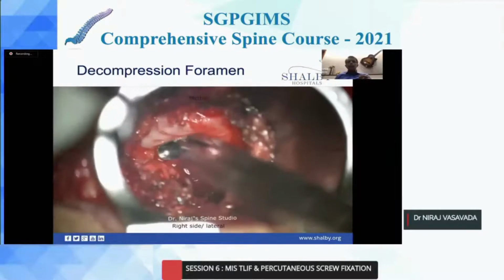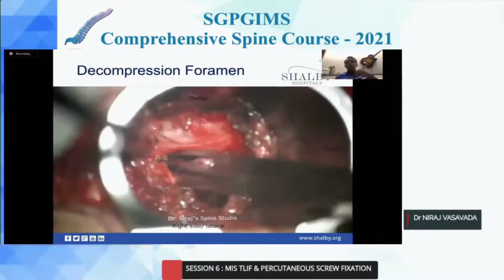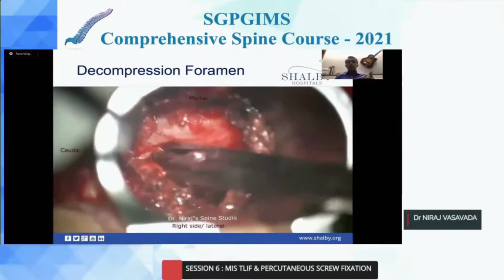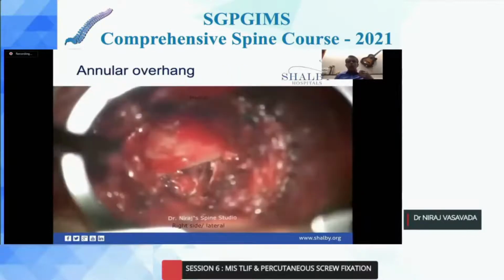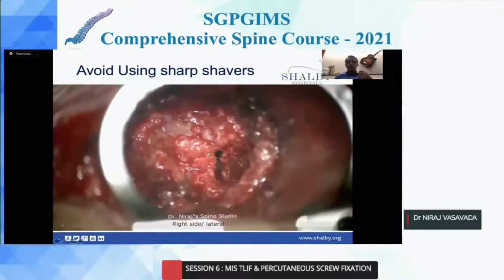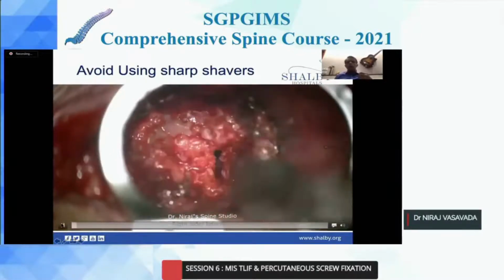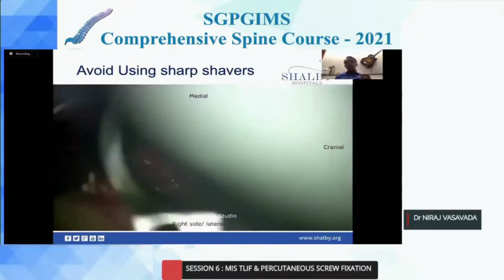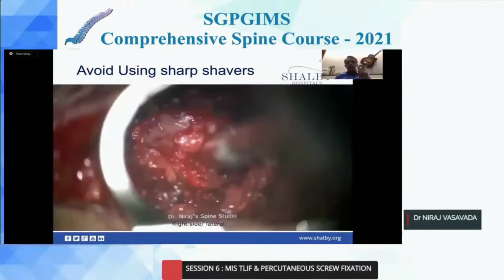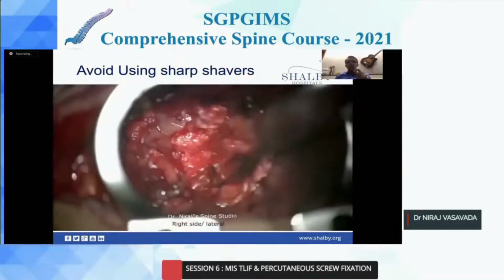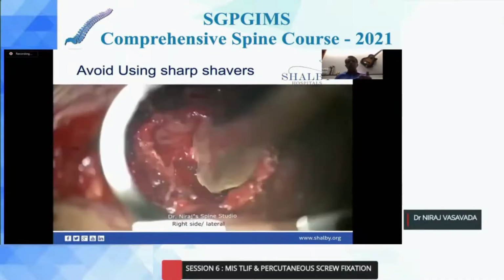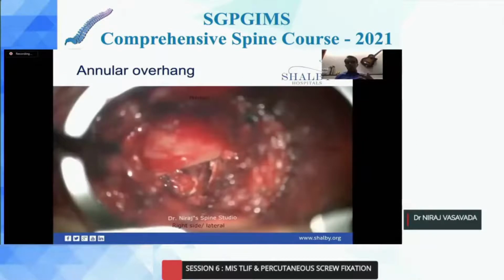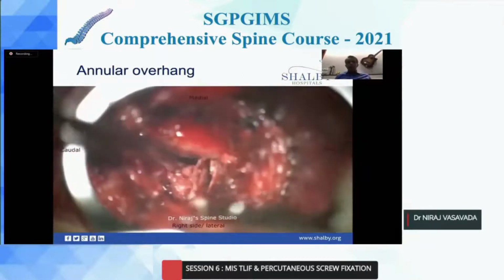Always decompress the foramen before you start retracting your nerve root, because otherwise your patient may end up having a neuropraxia or a battered root syndrome. Avoid using sharp instruments in your patient, because sharp instruments may damage and tear. So I generally use an 8 mm sharp disc spreader, and then subsequently I use a blunt distractor in an incremental size, so that my end plate is preserved or protected as much as it can.